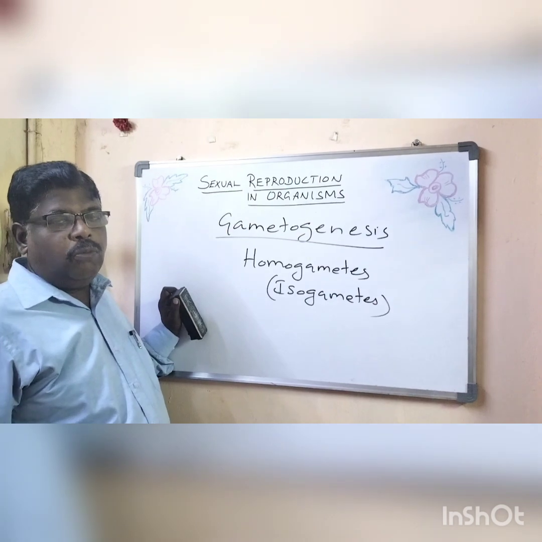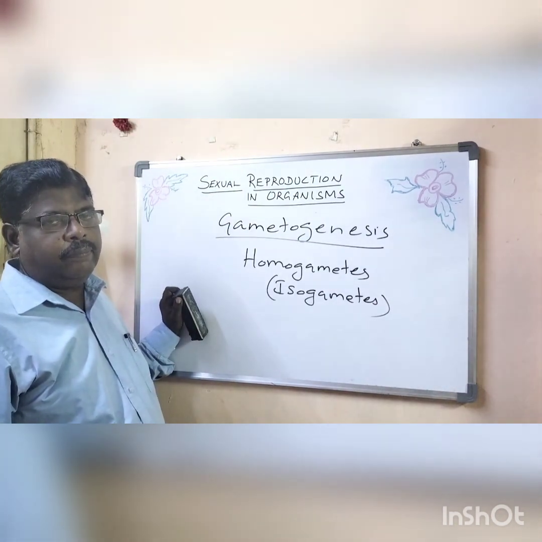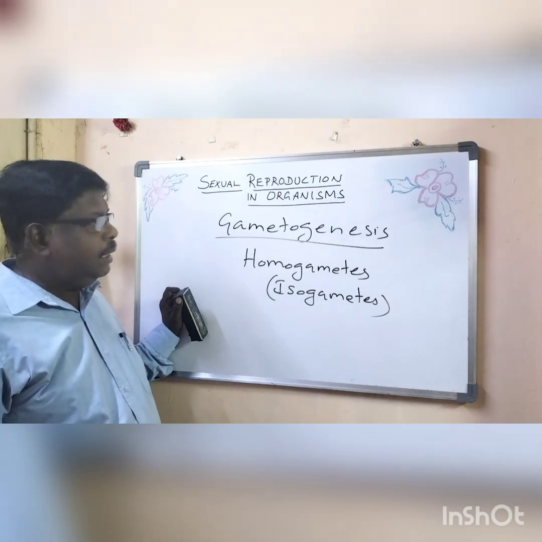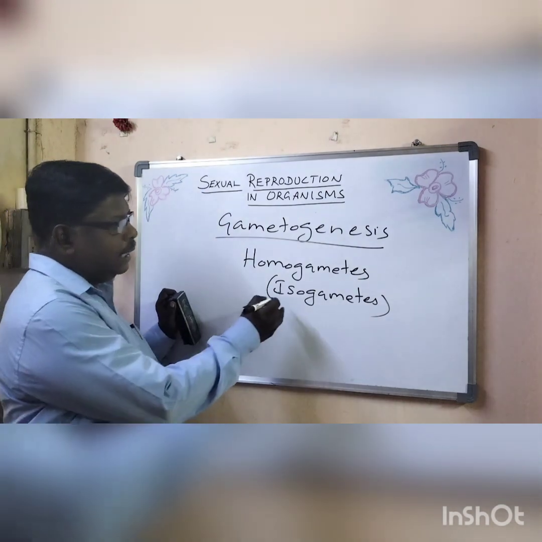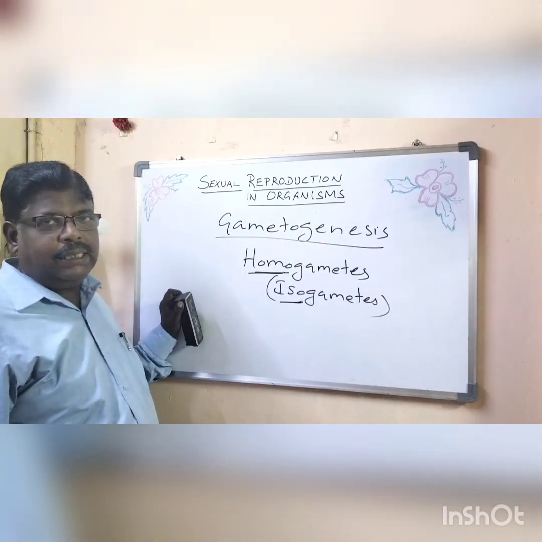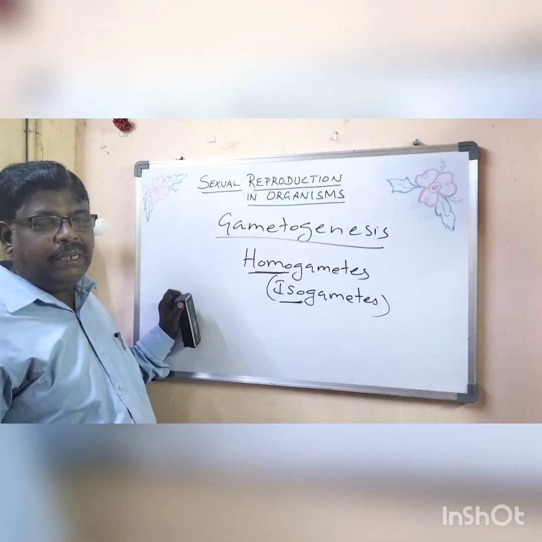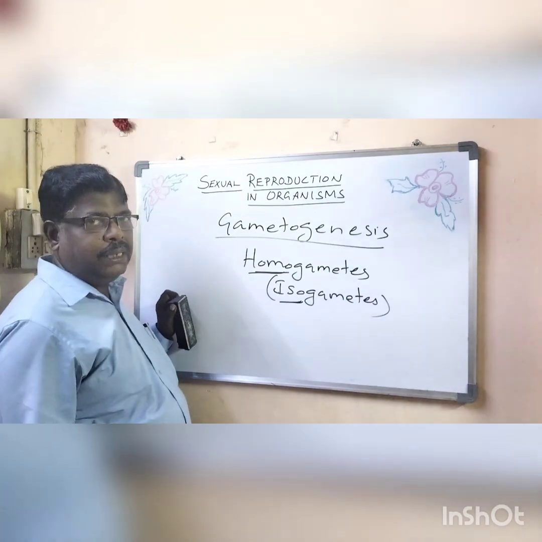As the name suggests, homogametes are where gametes appear similar. It's called homogametes, also known as isogametes. Iso means identical, homo means same. The male and female gametes are the same in appearance.